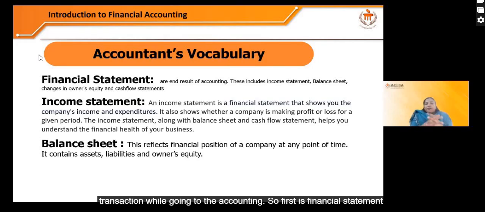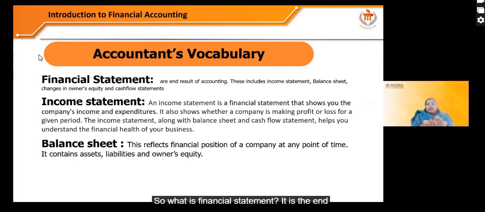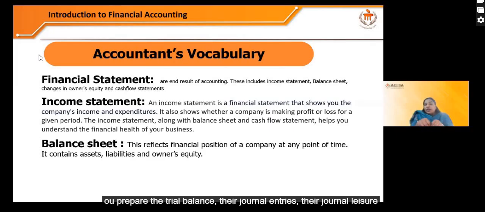So first is the financial statement. So what is a financial statement? It is the end result of accounting. You record the transaction, you prepare the trial balance, the journal entries, the ledger, and finally all this exercise is to prepare the statements. These statements give the financial position of the company. So we can say these are the end result of accounting. It will include the income statement, balance sheet, change in owner's equity, and cash flow statement. When we solve the illustration, you will get to know how to prepare the income statement, the balance sheet and the cash flow statement. So that is the financial statement.